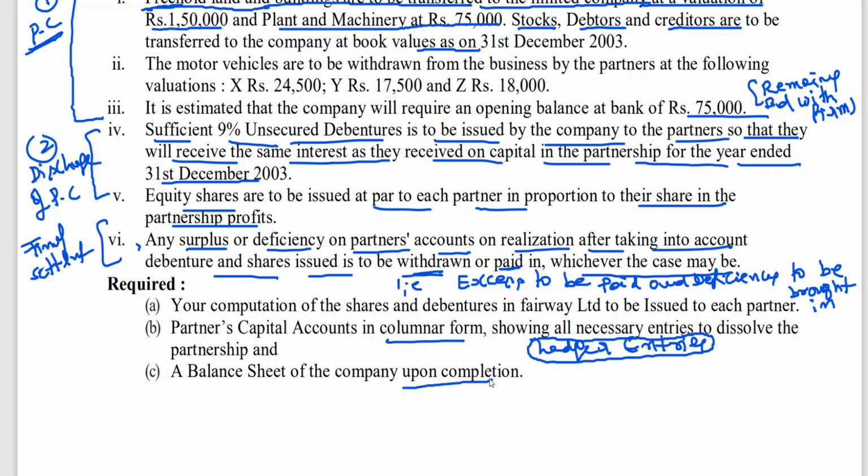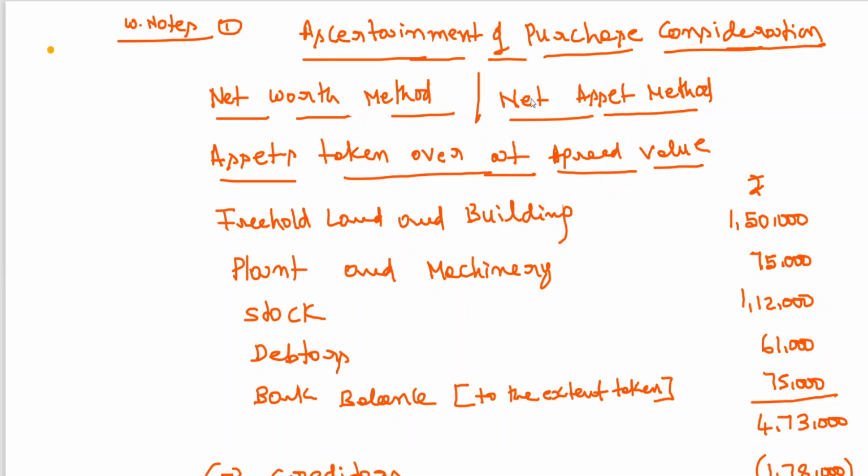A balance sheet of the company upon completion, and your computation of shares and debentures at fair value to be issued to each partner. I think we start with, of course, he is not asking for the realization account, but without the realization account you cannot go for the problem. So point number one: what I have done here is the ascertainment of purchase consideration. The net worth method, the net asset method, has been explained to you. Then the solution is asking, as part and parcel of the problem, how you are going to issue debentures and shares.